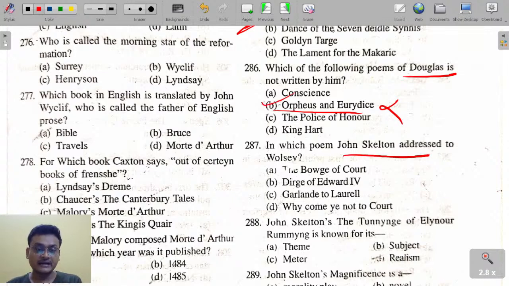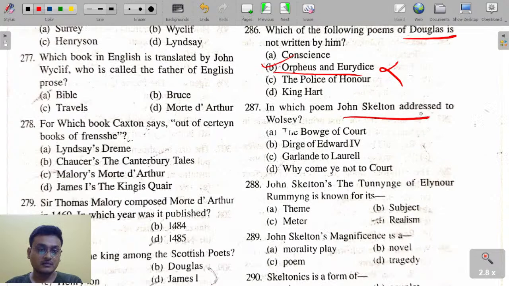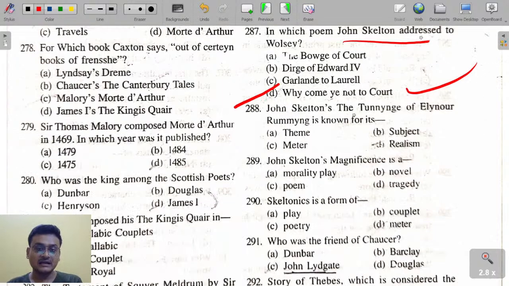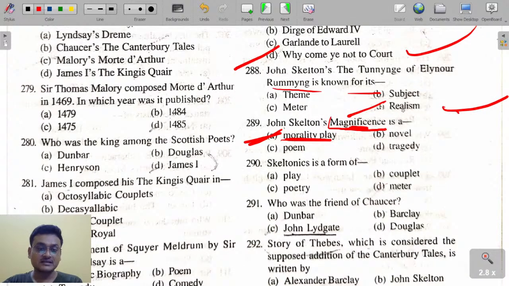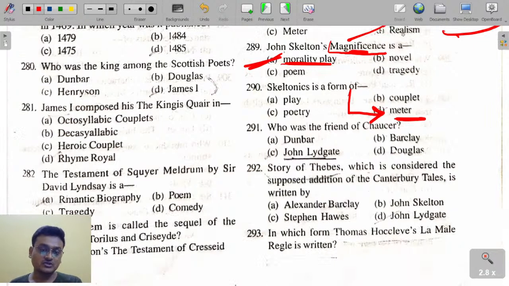In which poem did John Skelton address Ulysses? John Skelton, The Tunning of Elinour Rumming, is known for its realism. John Skelton's Magnificence is actually a morality play. Magnificence by John Skelton is a morality play. Skelton is a form of meter. Who was the friend of Chaucer here? The friend of Chaucer is John Lydgate. Okay.